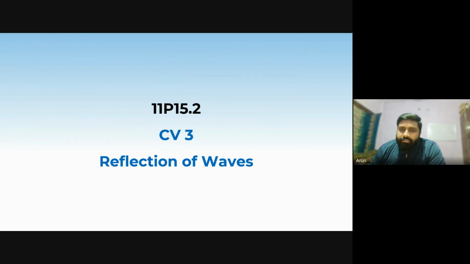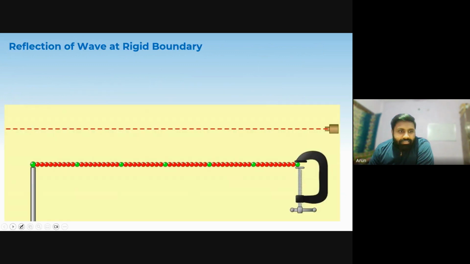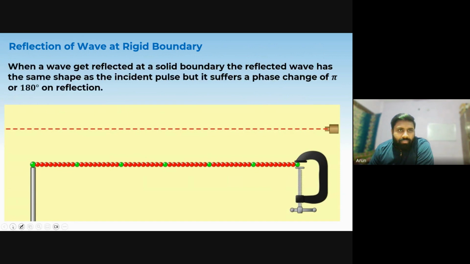Now, the reflection of wave. So reflection of wave में we have talked about that wave can reflect from a rigid boundary also and from a free boundary also. ठीक है. So if I consider that this is a wave which is generated by this point source, okay.